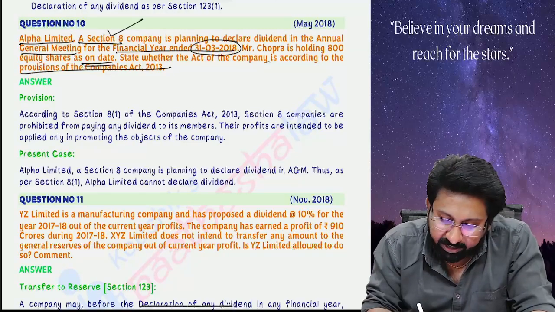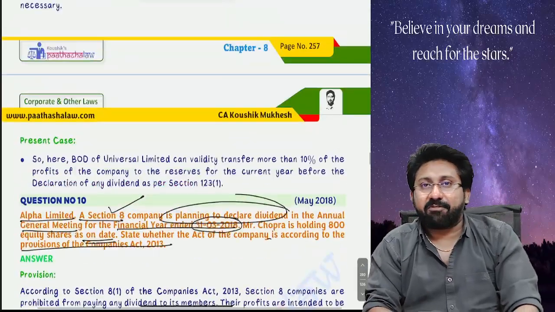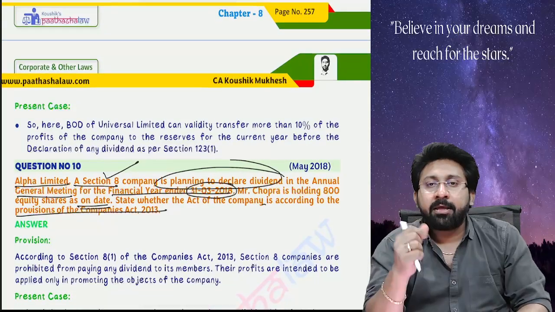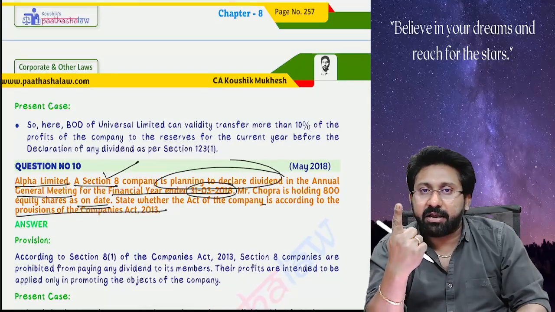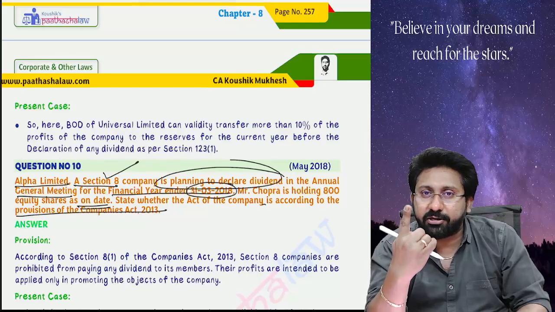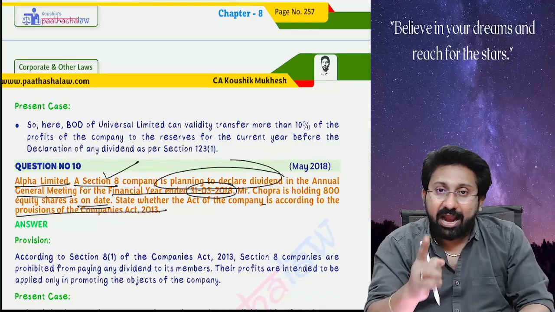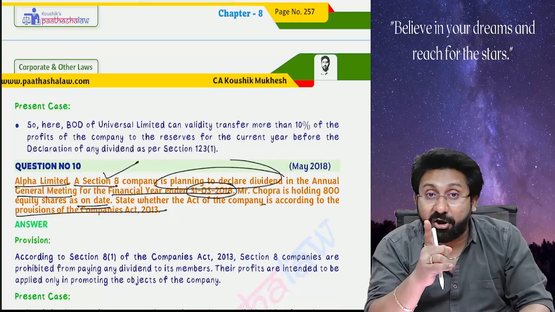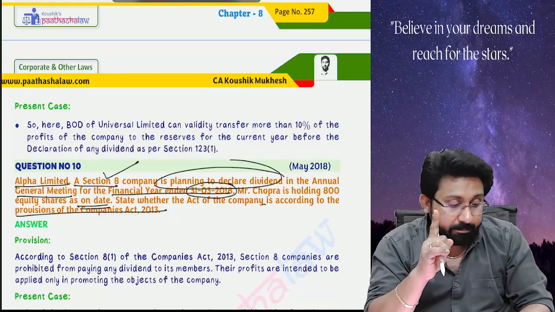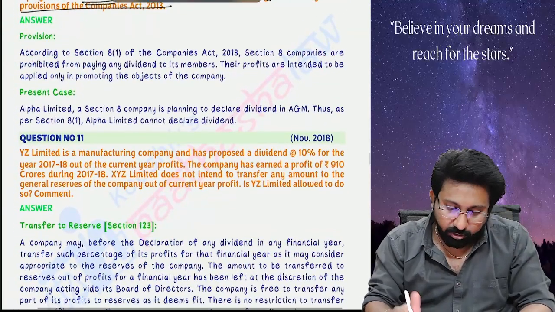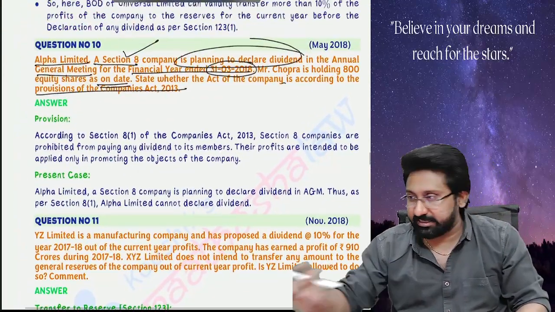Section 8 company planning to declare dividend. Listen carefully. What is a Section 8 company? Section 8 company means a charitable company. First, it will be incorporated for promoting education, science, social welfare, religion, charity, etc. And the second condition, it will not declare dividend. It prohibits declaration of dividend to its members. So it cannot do. Just read the answer.